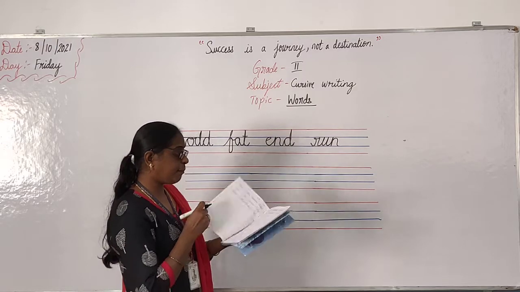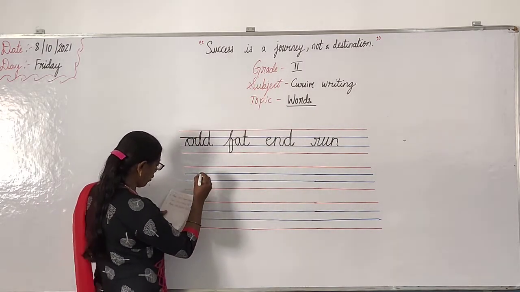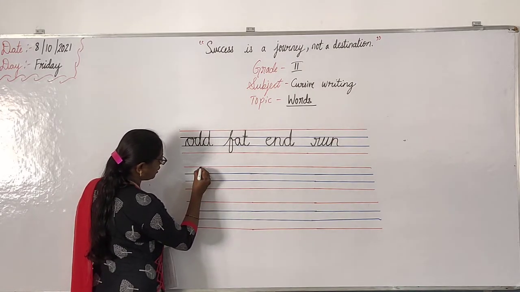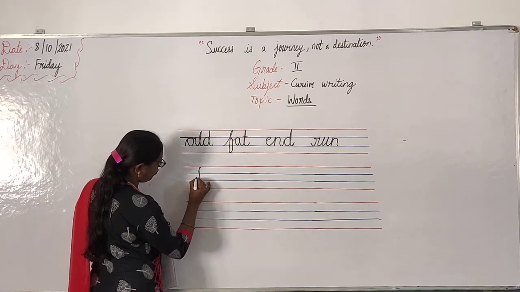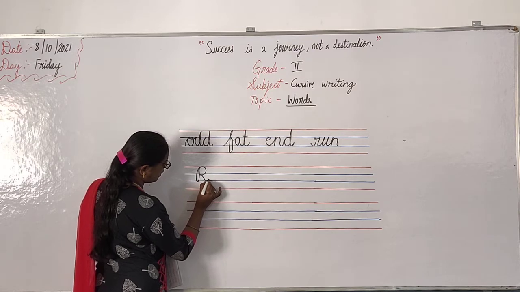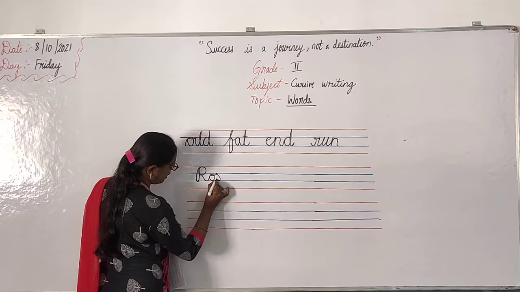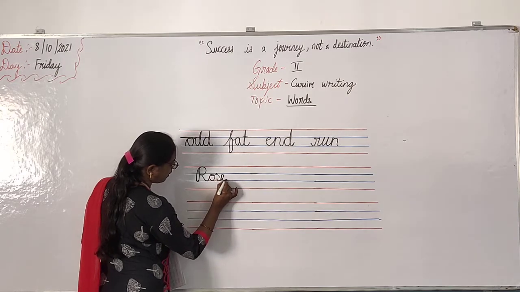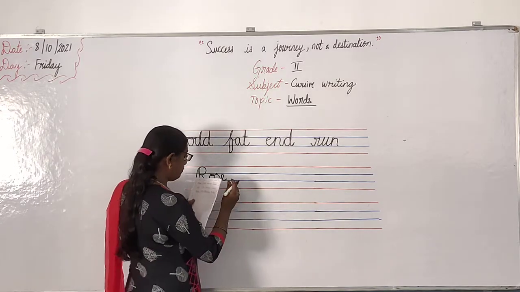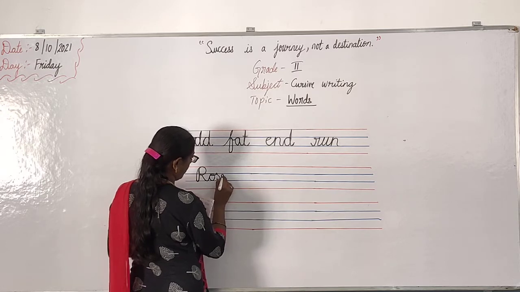Okay. Then the next page we have is rose. I already showed you, right? Once again I will show on the board. Look at it carefully, children. Look at the board. See, first you come like this. Then go upper. Again like this. Then again down like this. Then make it O. Then again S. Then E. Rose. R-O-A-C like this. Okay. Then next you can touch here, children. Here, okay. Not there.